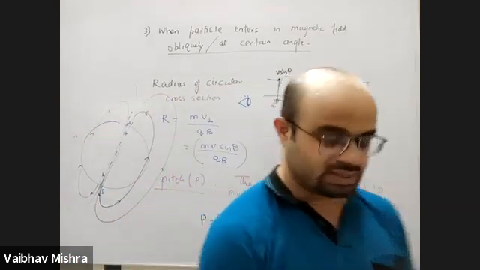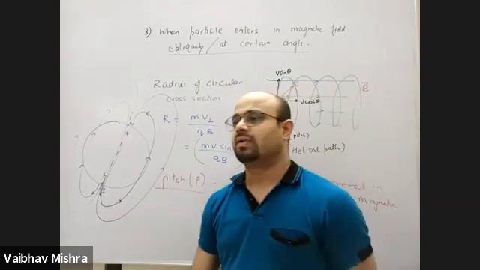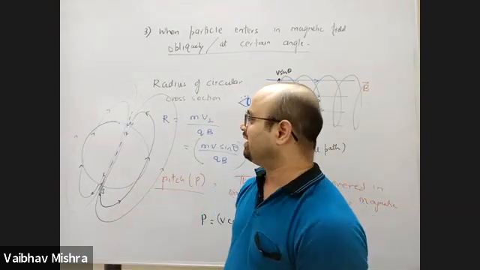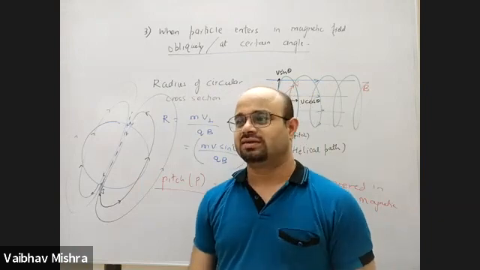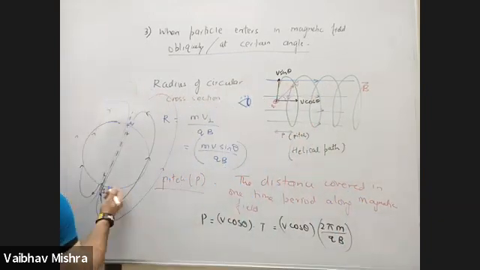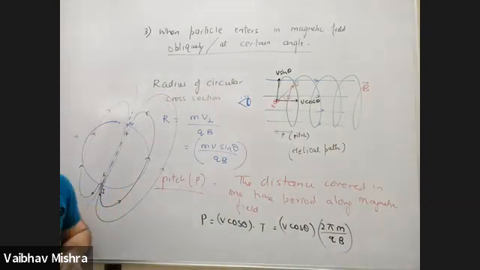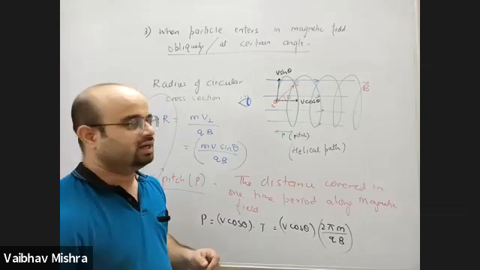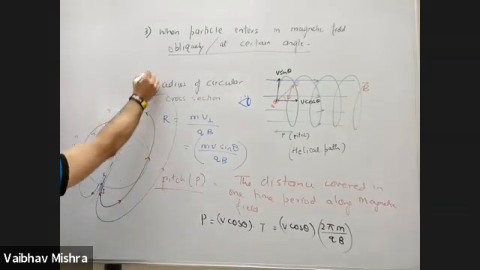So this looks similar to the magnetic field lines of a bar magnet. This is the magnetic field line of Earth. Now, where is the helical path? Because of the rotation of Earth, Earth is rotating from west to east.